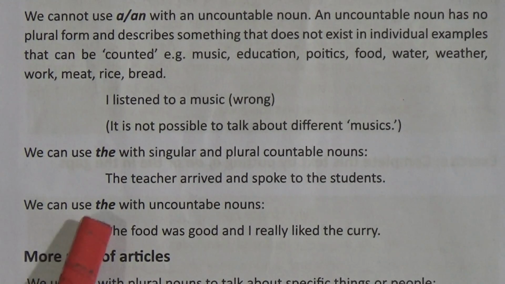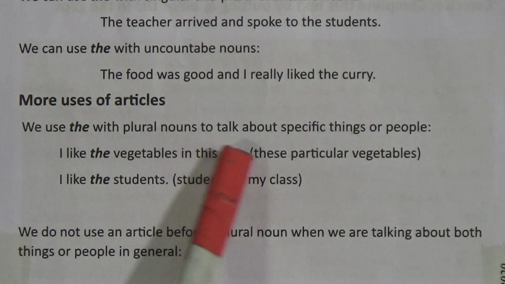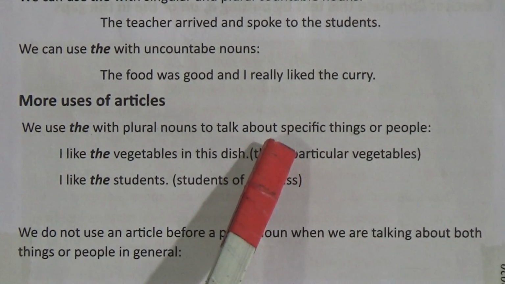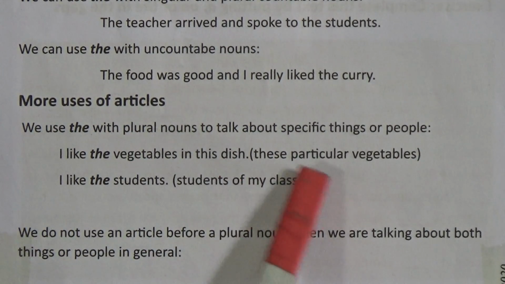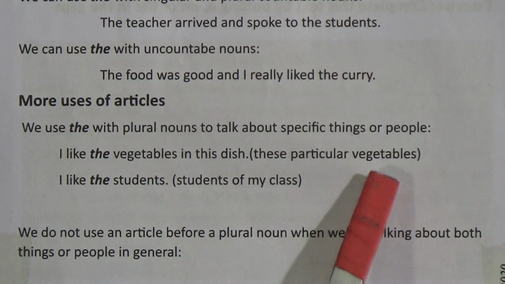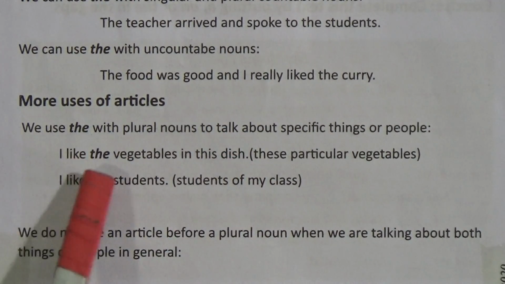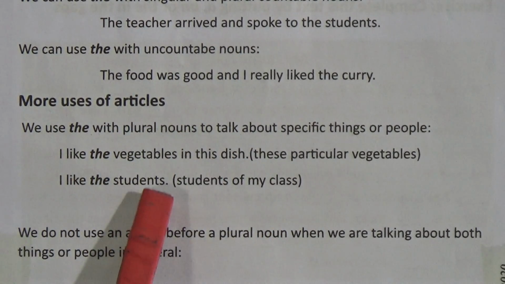Let's look at more uses of articles. We use the with plural nouns to talk about specific things or people. For example, I like the vegetables in this dish. These particular vegetables, the vegetables that are in the specific dish. I like the students.